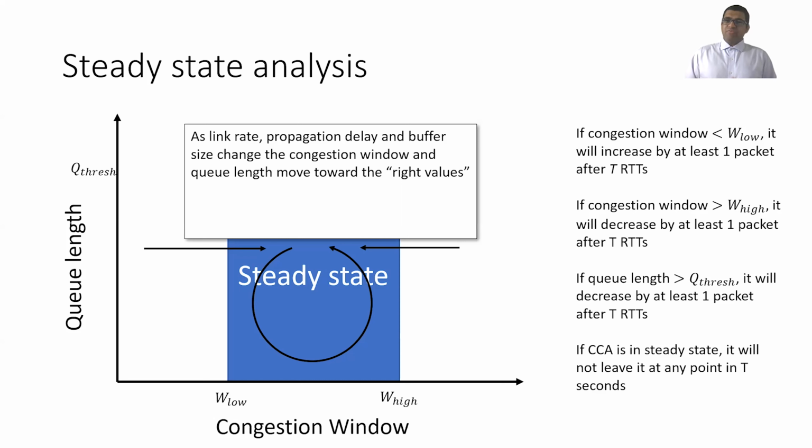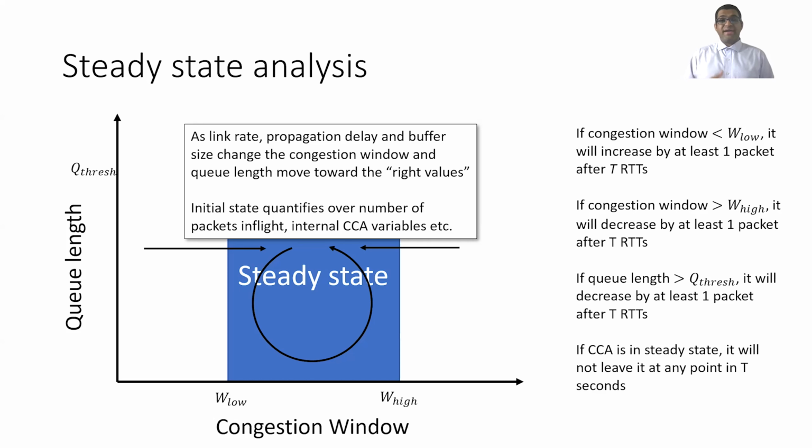And with this, they've also implicitly proven that as the link rate, propagation delay, and buffer size change, the congestion window and queue length will move towards the right value. This happened because all of these theorems we have on the right quantify over the number of packets in flight, the internal congestion control variables, and so on. Therefore, no matter what state the network was in before, it will eventually move towards the right state. And how quickly it moves is determined by the constants in these theorems, which of course depend on what the algorithm is doing.